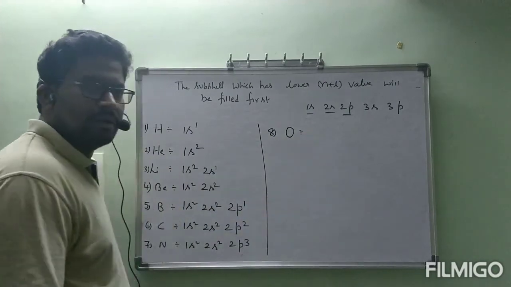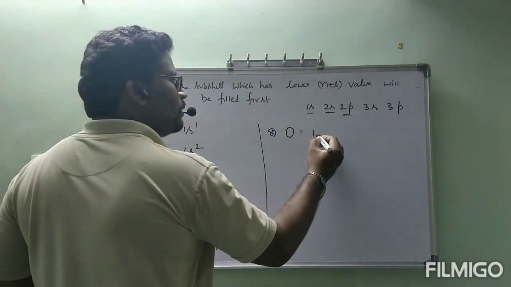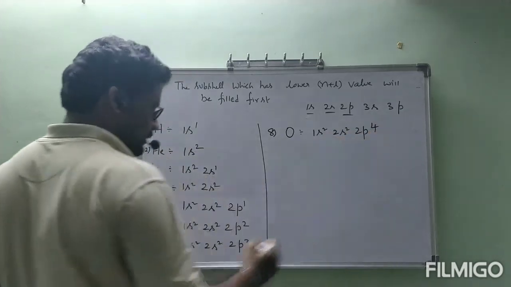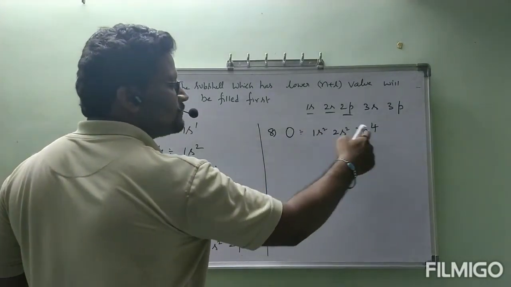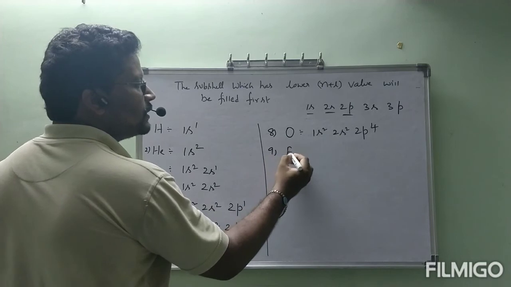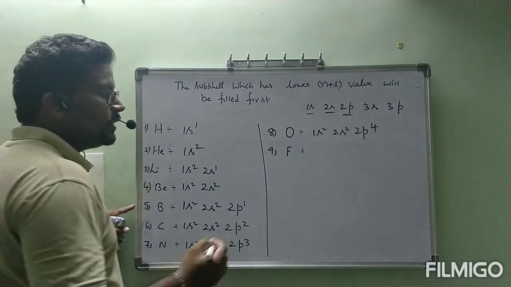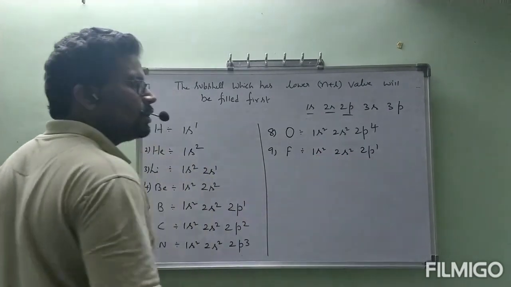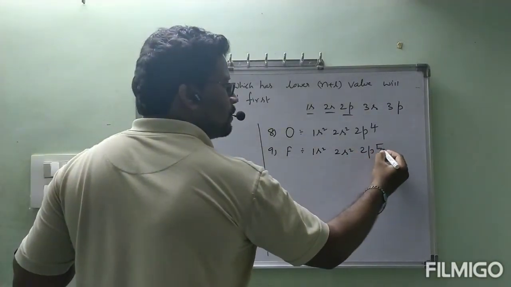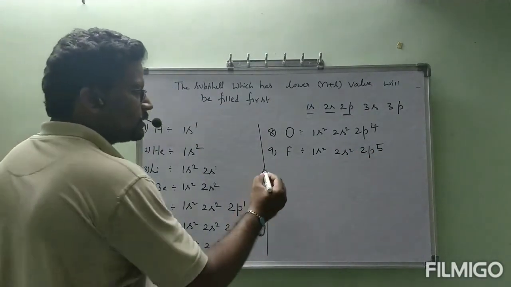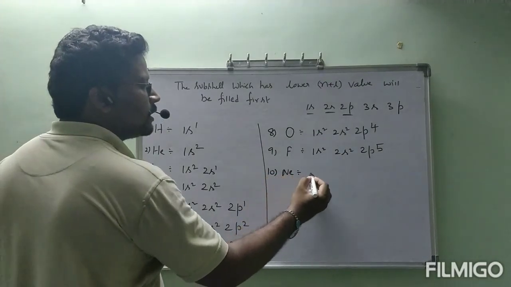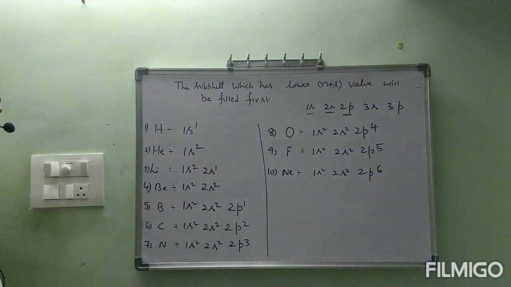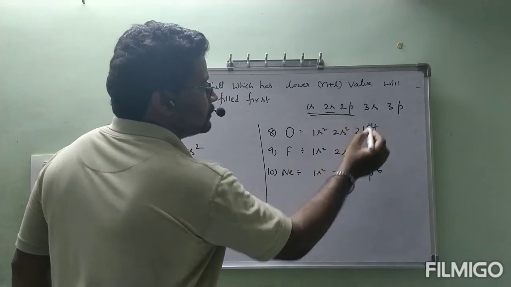Oxygen electronic configuration: 1s2, 2s2, 2p4. 2 plus 2 plus 4, 8. 9th one, fluorine. Electronic configuration of fluorine is 1s2, 2s2, 2p5. Next, 10th one, neon. Neon configuration is 1s2, 2s2, 2p6. Till that, 2p is completed, up to neon.